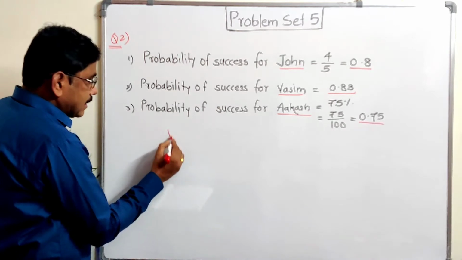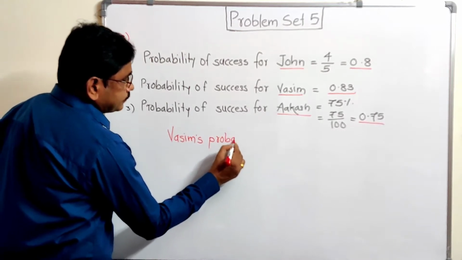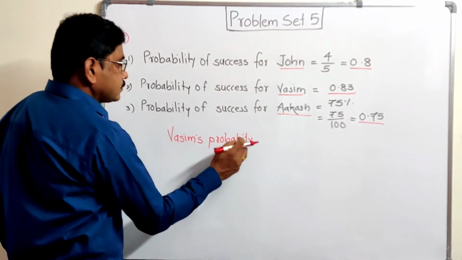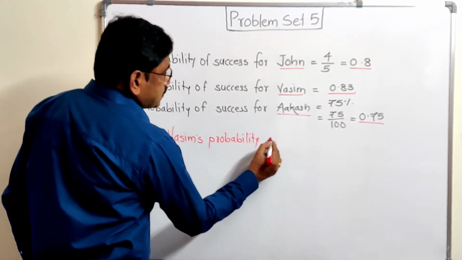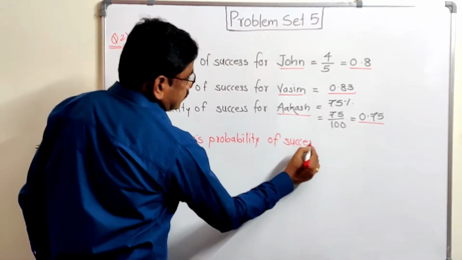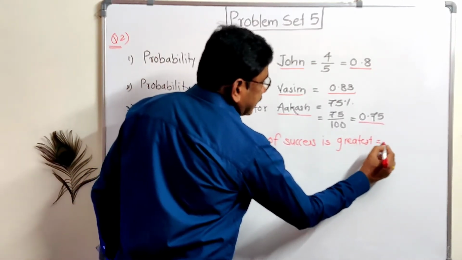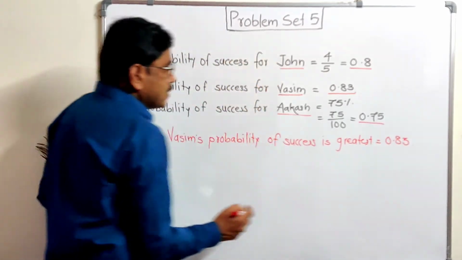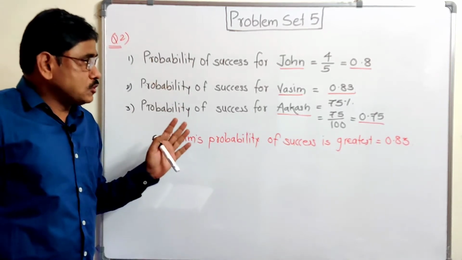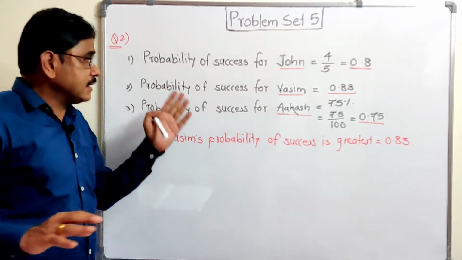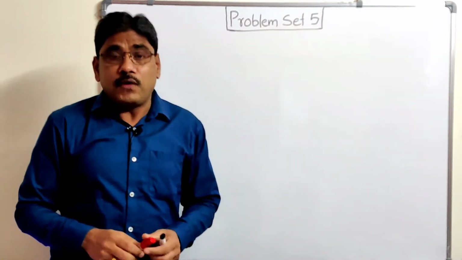So we can write our answer: Wasim's probability of success is greatest and is equal to 0.83. So in this way we get the answer for the first one. Here probabilities of John, Wasim and Akash are given, convert into decimal and then compare, we get the answer. Now let us see question number 3 from problem set 5.